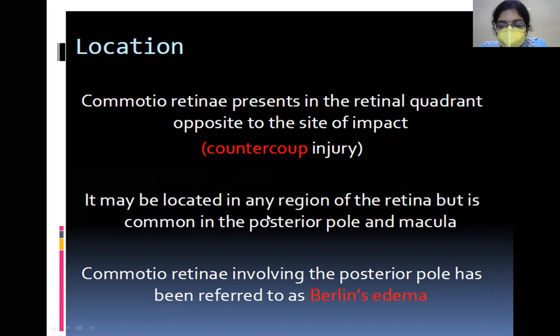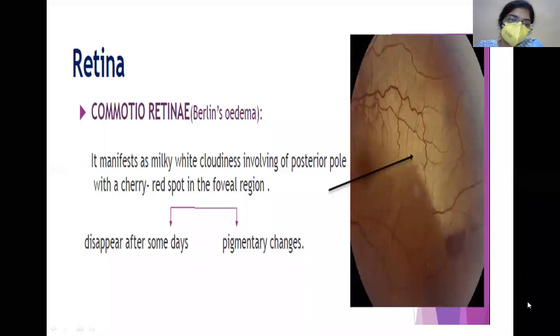So it may be located in any region, but it is common in the posterior pole and the macular region. If it involves the posterior pole, it is known as Berlin's edema. So this is an important thing, so please understand it and write. It is a milky white cloudiness. Okay.